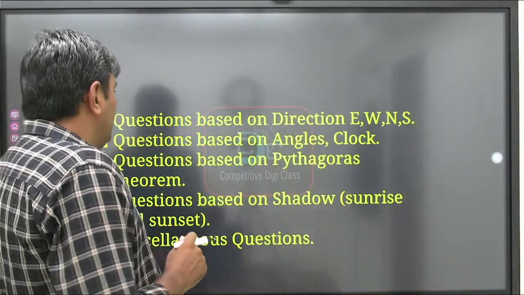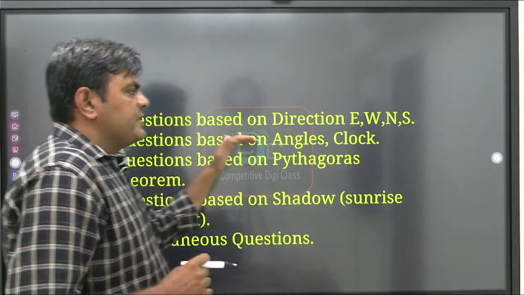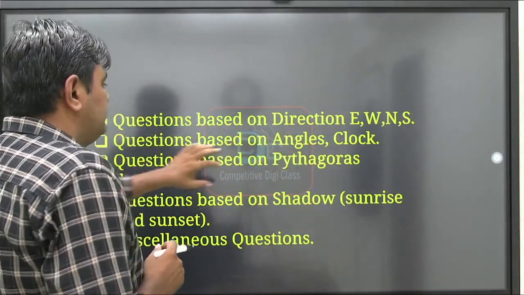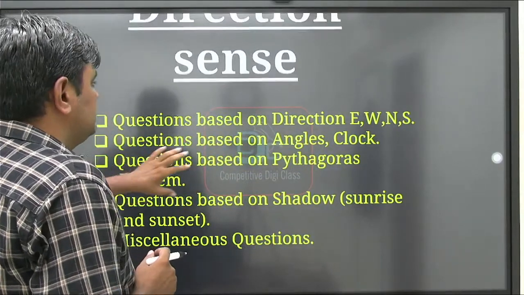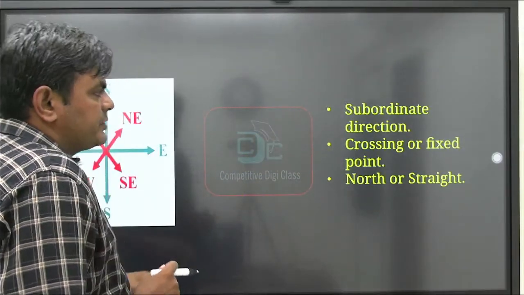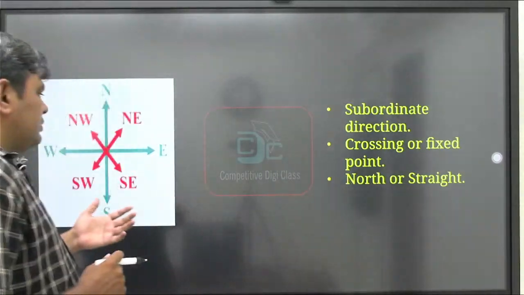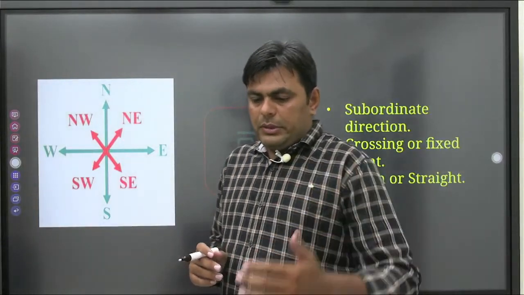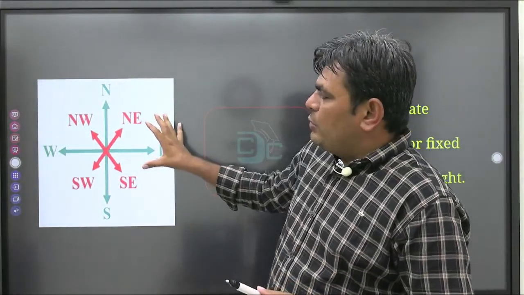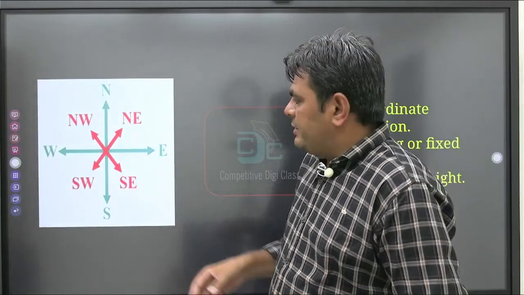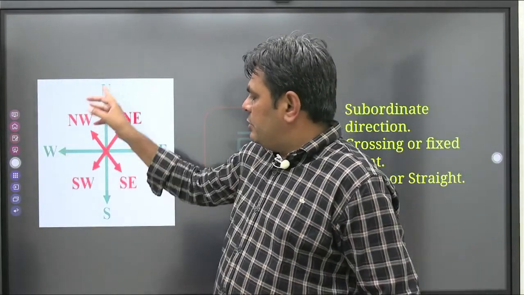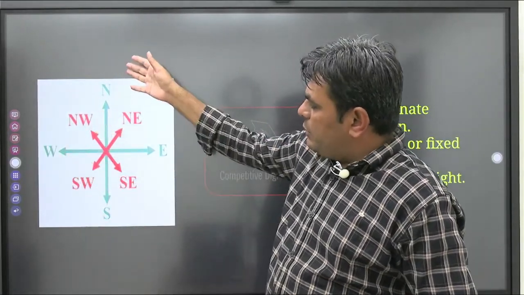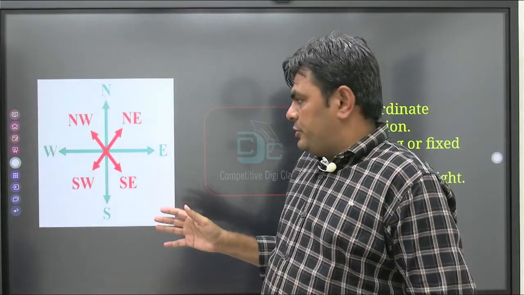First we will start with questions based on direction, that is east, west, north and south. Friends, first we will see the questions that are based directly on direction. We know that mainly we have four directions, that is east, west, north and south. East and west are opposite to each other. Similarly, north and south are opposite to each other.